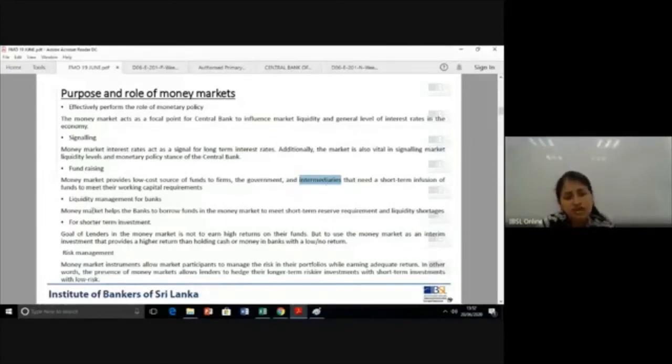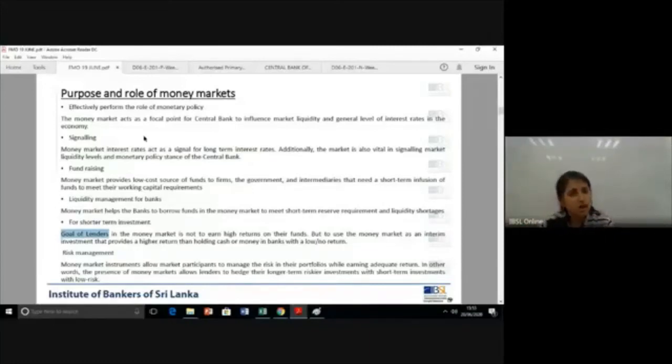Then again, we go to the lender point. To the lender, this market gives an avenue to get short-term investment. Now for the lender, the goal in coming into this market is not to earn a high return. They can't earn high returns here. Why? Compared to capital markets, the money market is low risk, and the golden rule is low risk, low return. So compared to a capital market, returns in the money market are always less. By coming into a money market, you can't expect to earn higher returns.